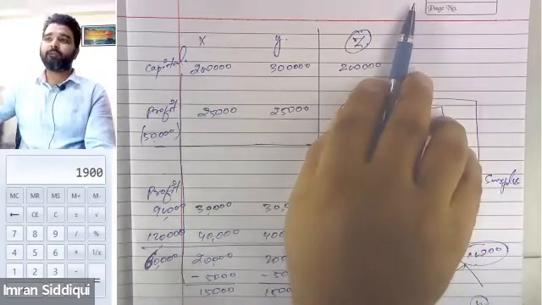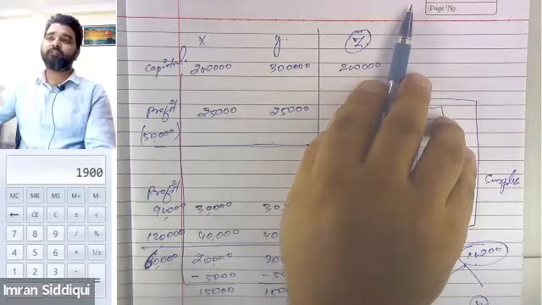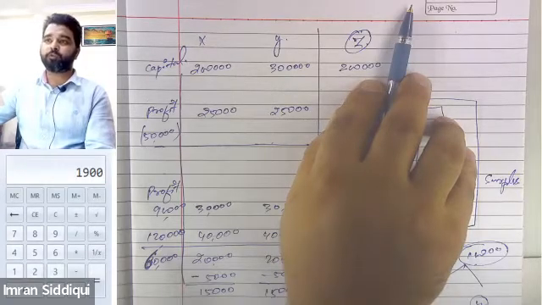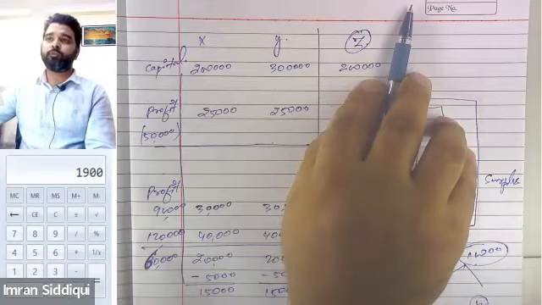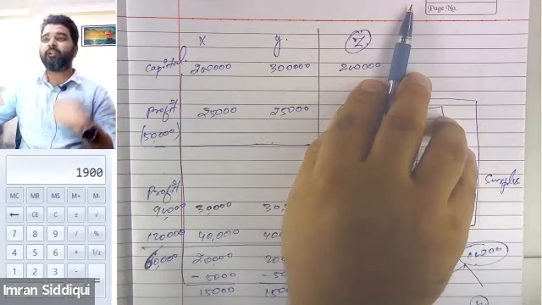But Mr. Z is doubtful about joining the business of X and Y. He's not sure whether the business will be able to generate a sufficient amount of profit, or whether he will be able to maintain the profit after making the investment. So in order to make him a partner, X and Y collectively agreed to